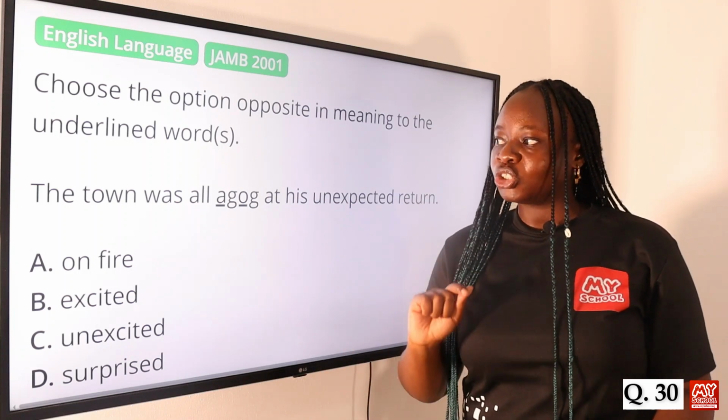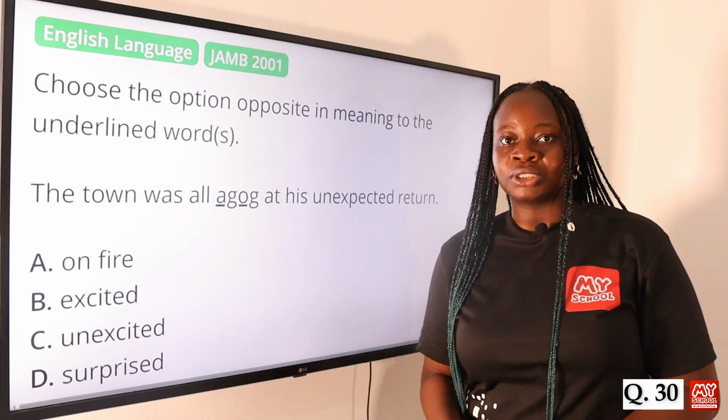So unexcited is the opposite of agog. Option C is the answer to this question.